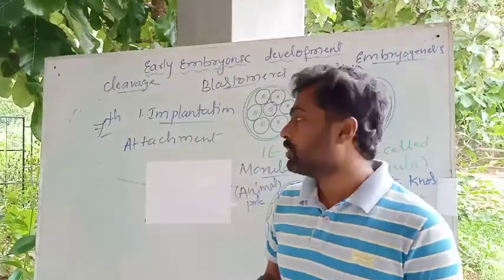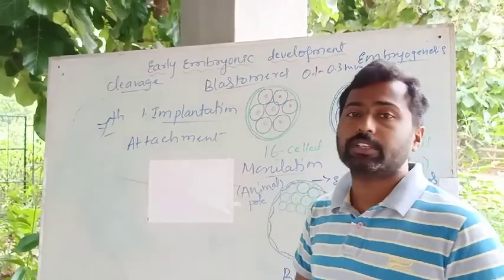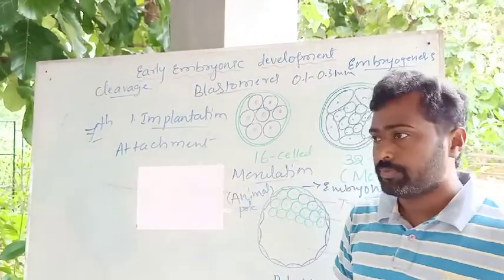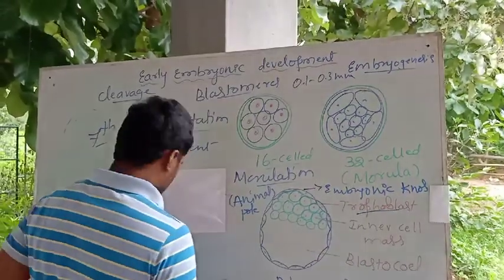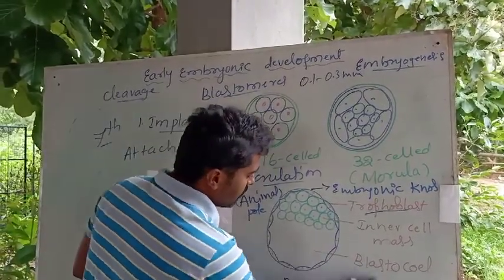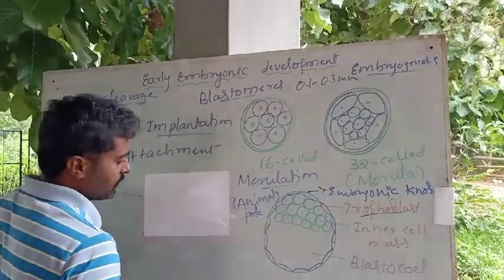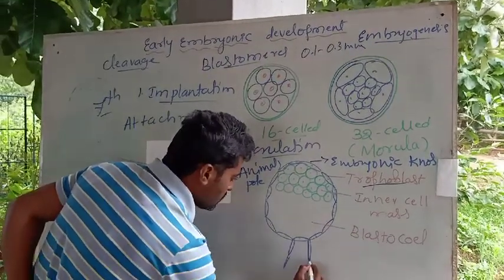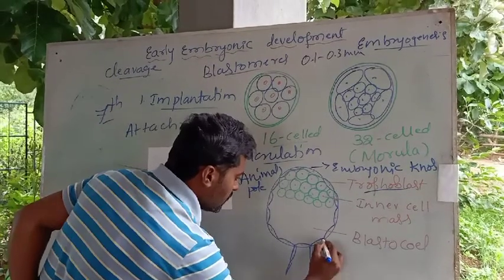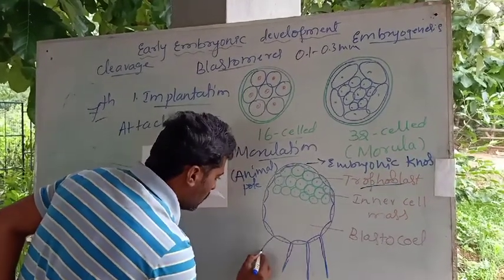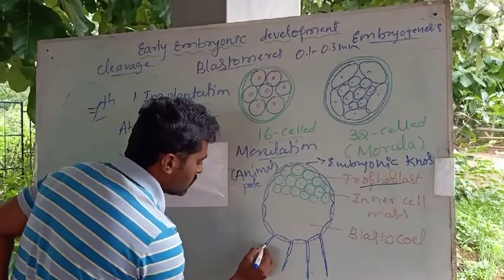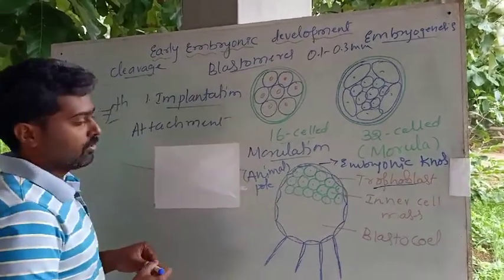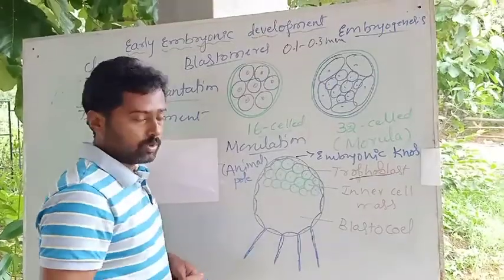During implantation, the cells of the trophoblast produce small finger-like projections where these cells come out of the zona pellucida, the covering of the egg or ovum.